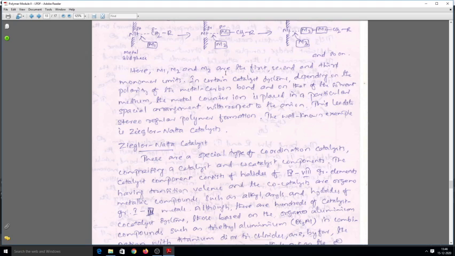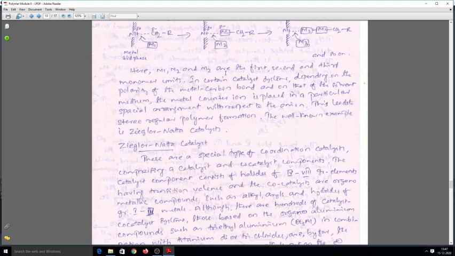For example, if you take polypropylene polymerization, propylene contains a CH3 group as the pendant group, and if the CH3 groups are all directed towards only one direction, then we are getting isotactic polymer. And if the CH3 groups are alternatively in two different positions in space, then we get a syndiotactic polymer. So for the preparation of isotactic or syndiotactic polymers, we can use the coordination polymerization method.